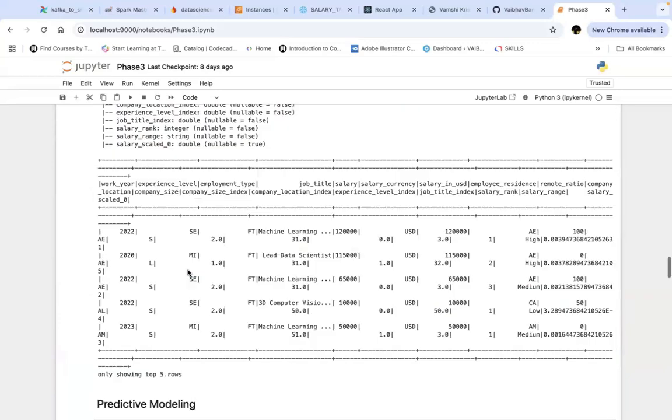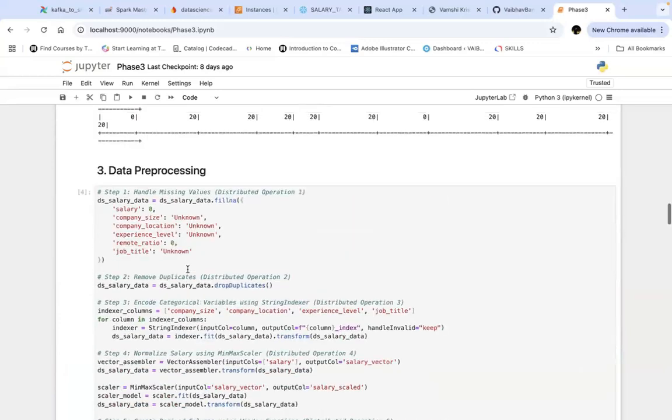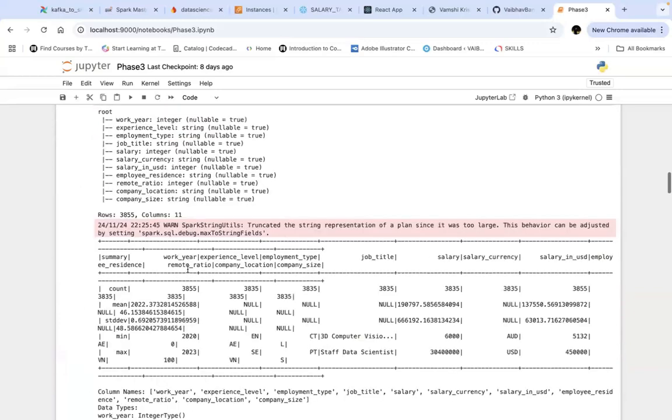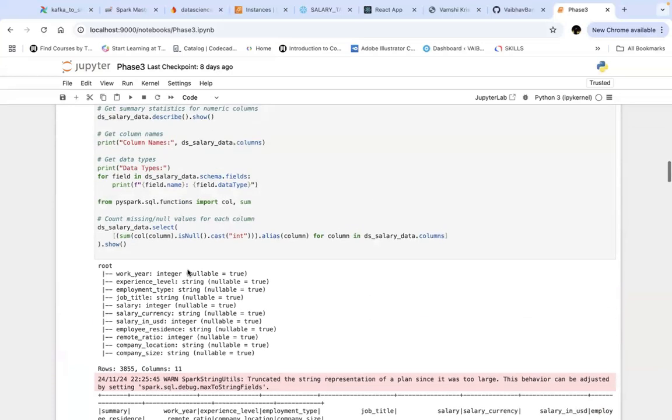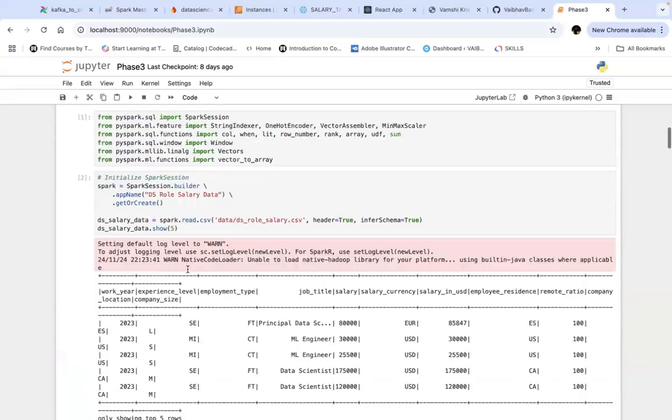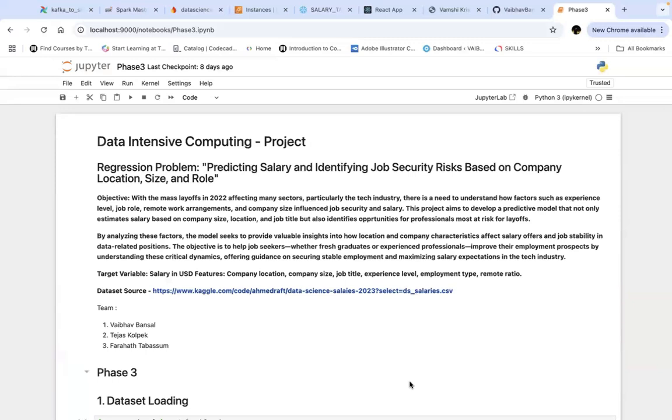So this is the code for phase three. We had done the comparison analysis with the phase two models and provided all the results in that table in the report. So that's it. Thank you.